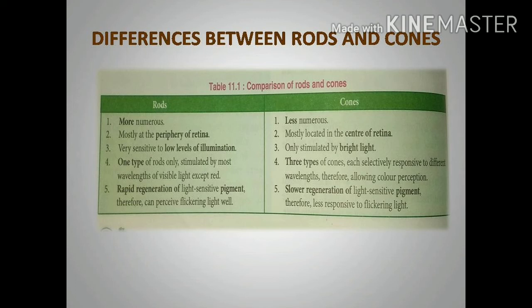In the rods, one type of rod cell is present. In the cones, three types of cone cells are present. In the rods, there is rapid regeneration of the light sensitive pigment, rhodopsin. In the cones, slow regeneration of the light sensitive pigment, iodopsin. So these are the major differences between rods and cones.